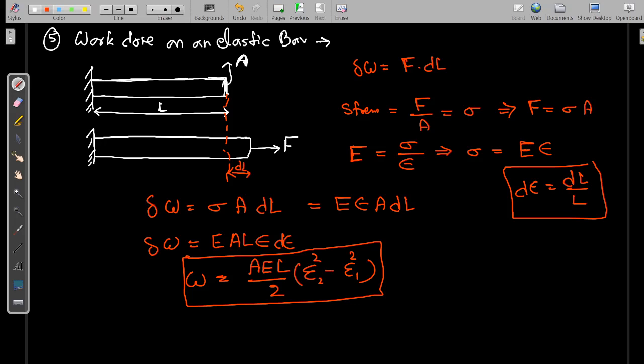Keep in mind that we can apply this equation only as long as the bar is in the elastic region, meaning when we remove the force, it comes back to its original shape. If the bar does not come back to its original shape, then we cannot apply this equation.